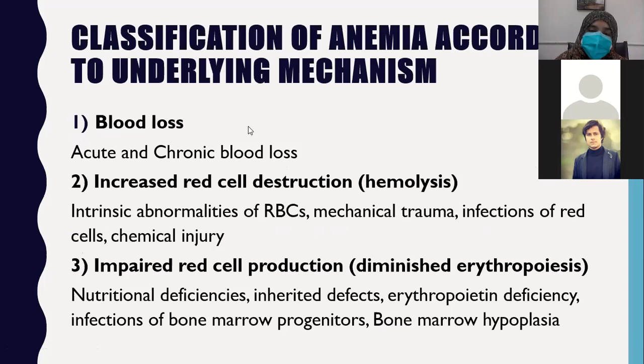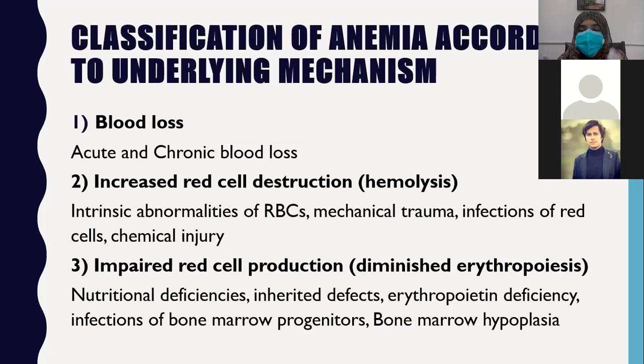Classification of anemia according to underlying mechanism. Anemia can be classified in various ways, so there are different classifications. This classification is based on the underlying mechanism. Remember, when does anemia occur? Anemia occurs if blood is not being produced from the marrow, or blood cells are being destroyed inside the blood, or there is blood loss.